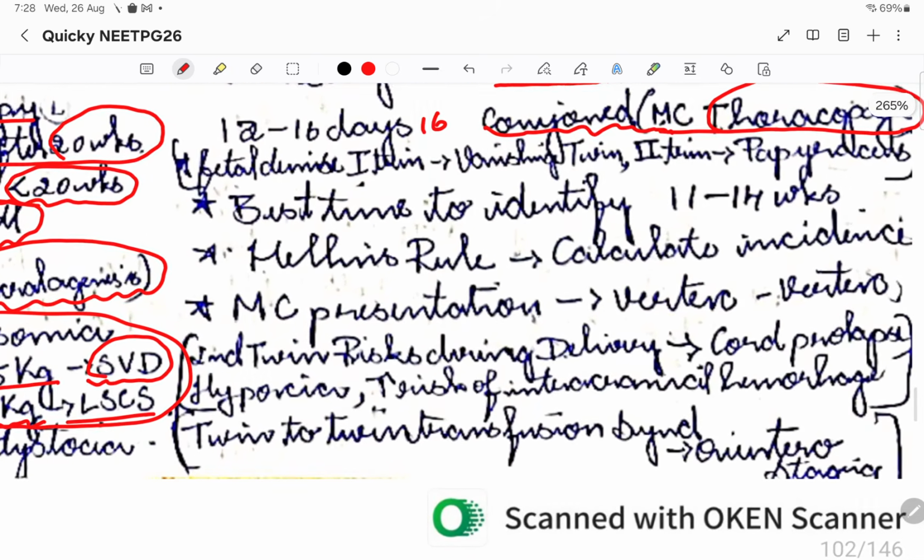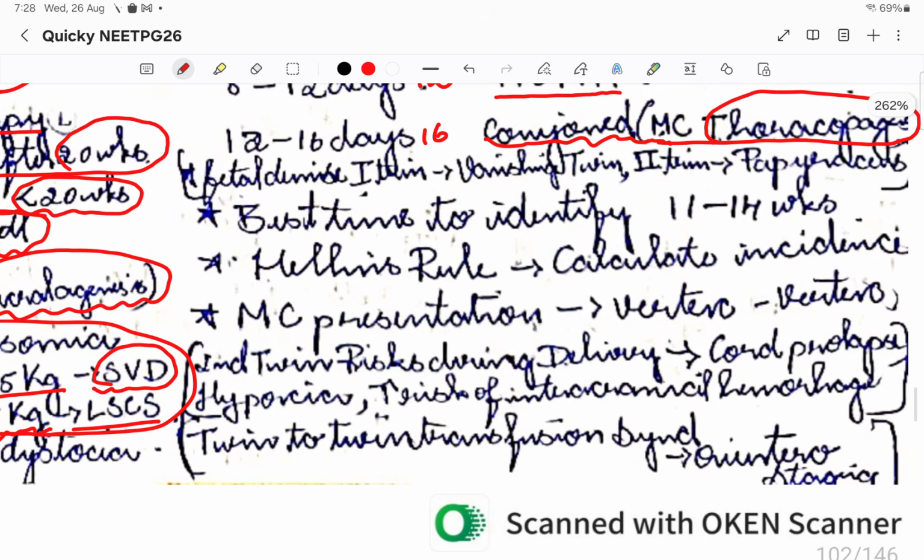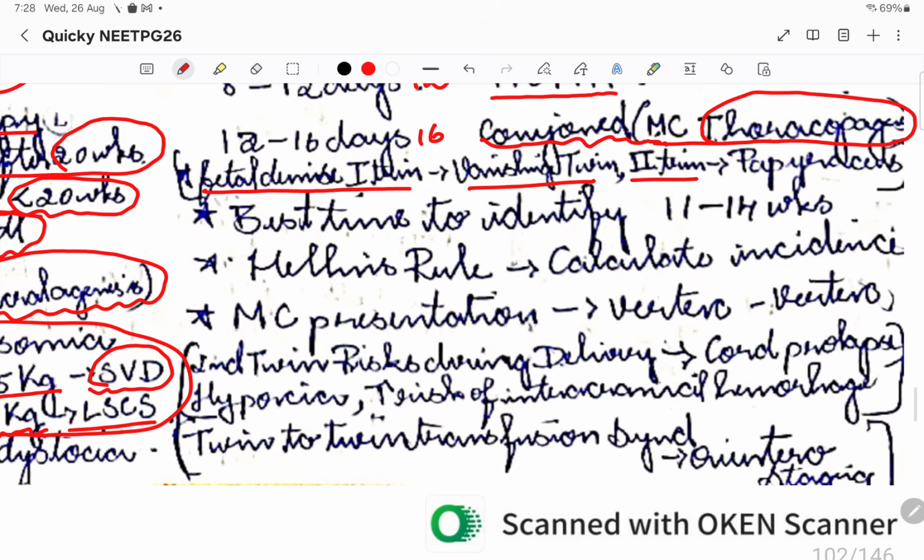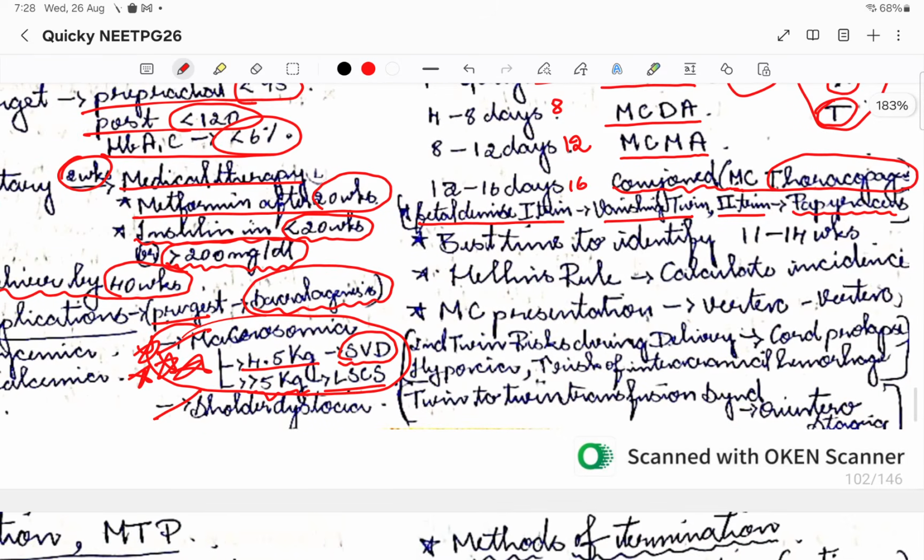So the important point with respect to twin pregnancy is that if there is a fetal demise in the first trimester, it is known as vanishing twin. If it is in the second trimester, it is known as fetus papyraceus. In twin pregnancy, the best time to identify it will be around 11 to 14 weeks, around the third month, when the twin pregnancy will be very obvious.